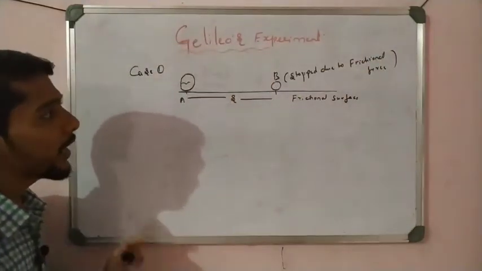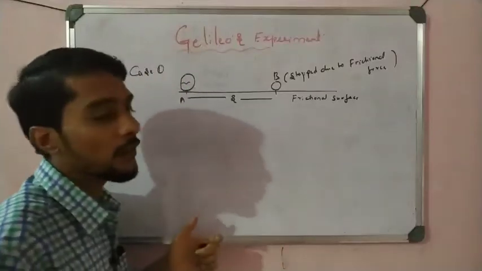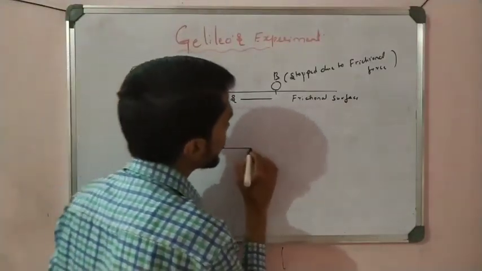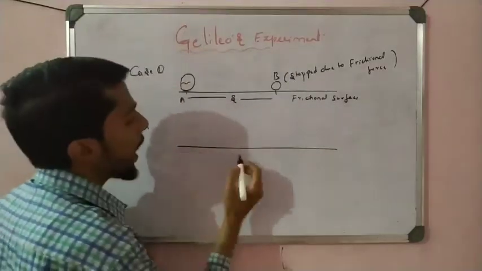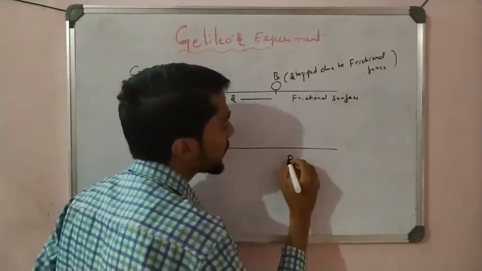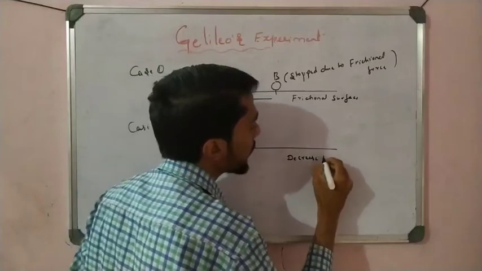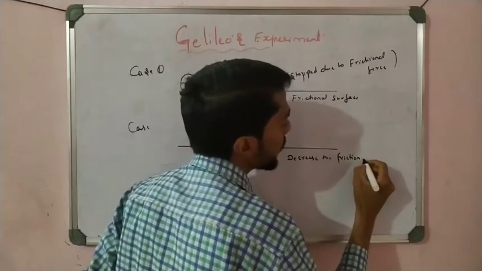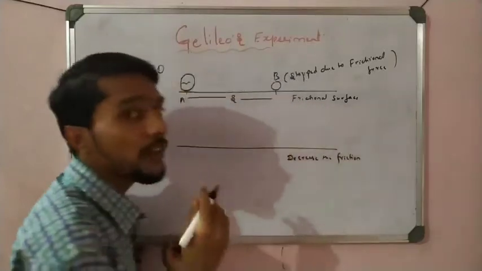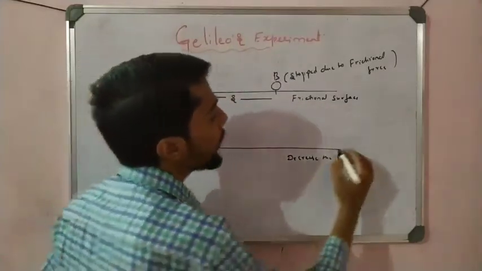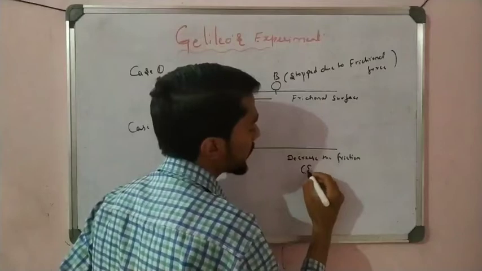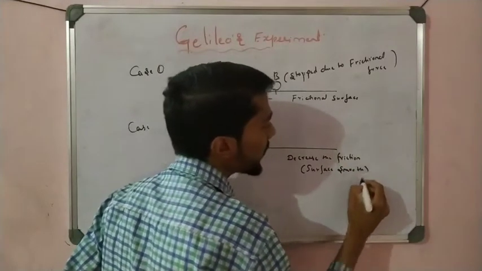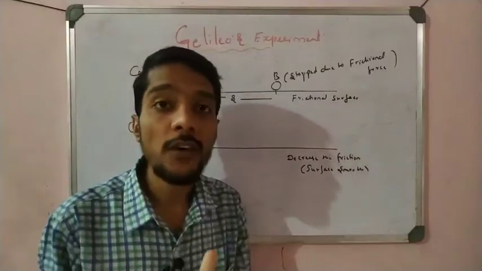Now case 2: I decrease the friction. I make the surface smooth. If the surface is smooth, the friction is less.